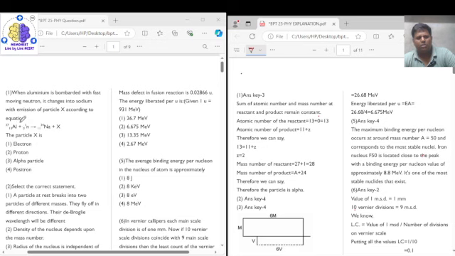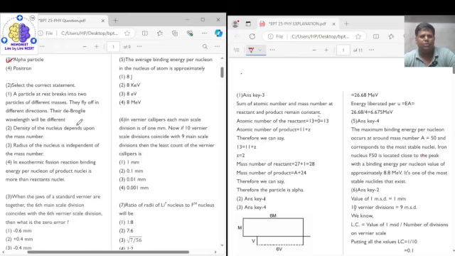Similarly, the mass number on the reactant side should be equal to the mass number on the product side. The mass number on the reactant side is 27 plus 1, which is 28, but on the product side it is 24. So to make it 28, the mass number of X should be 4. Coming to the atomic number, it is 13 here and 11 there, so it should be 2. So X has mass number 4 and atomic number 2. It is nothing but an alpha particle. So the correct answer for question number 1 is option 3, that is alpha particle.